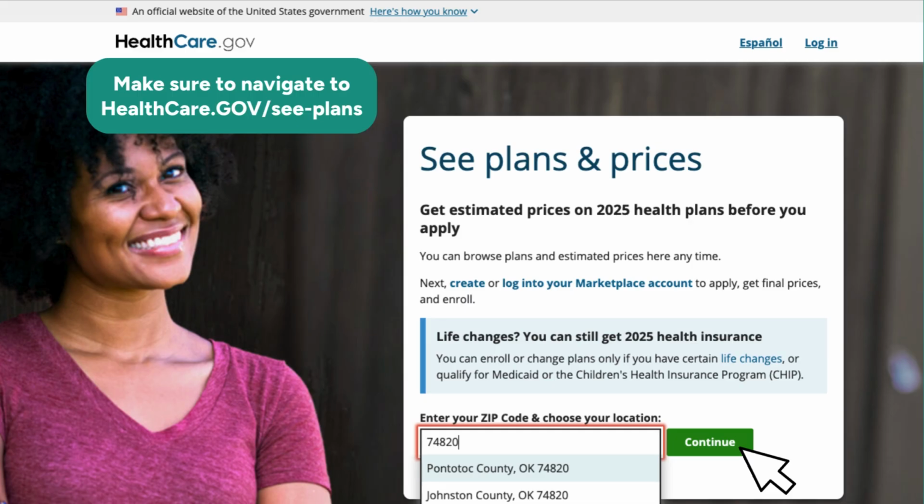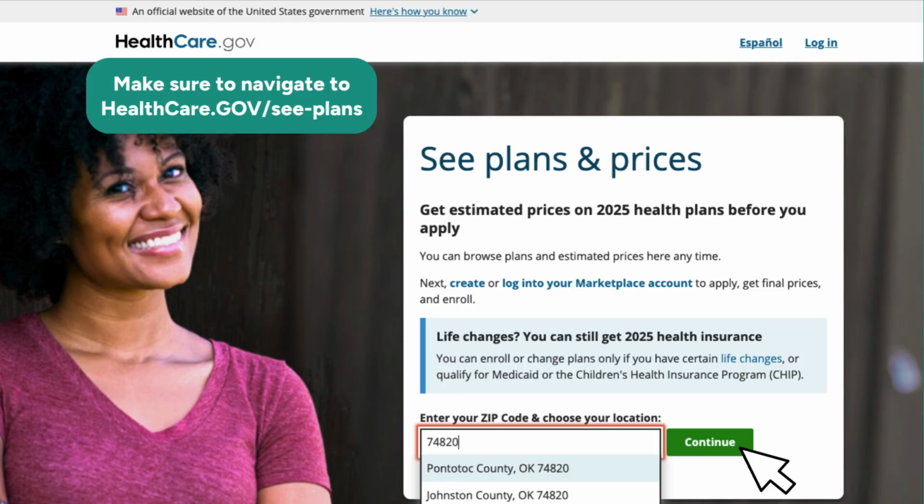On the first screen at healthcare.gov/cplans, find the box labeled Enter Your Zip Code and choose your location. Enter your zip code, then choose your county. Wondering why the website asks for this information? There are different plans and prices in different counties in Oklahoma. Make sure to enter the zip code and county of where you live, not where you get mail. However, a P.O. box or different mailing address can be entered in the full application.